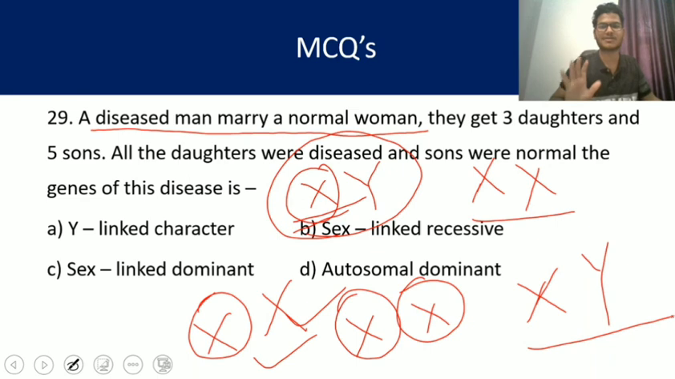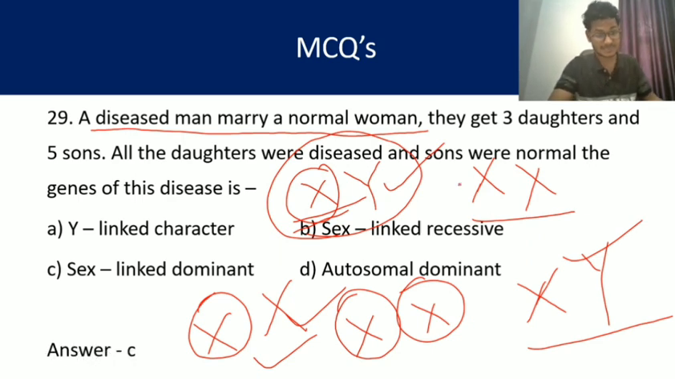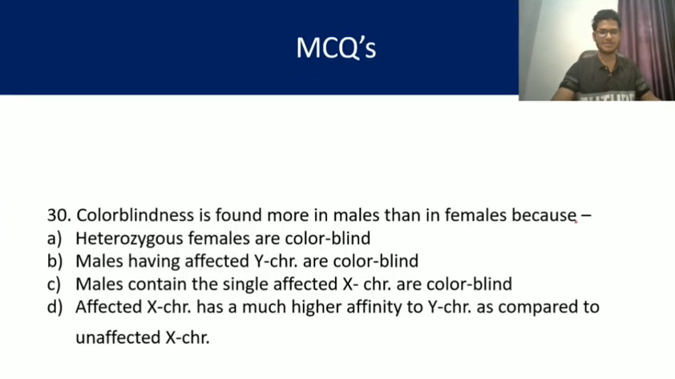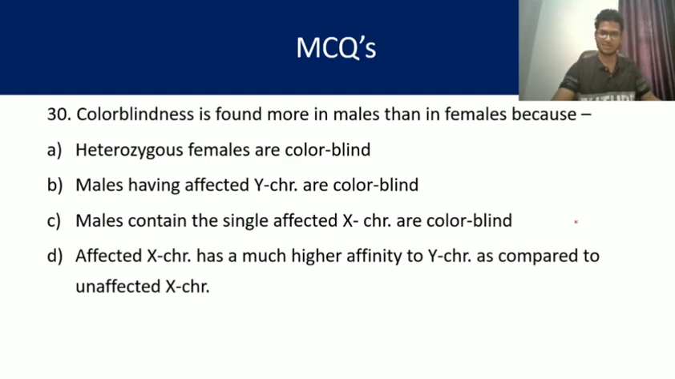All the sons are normal. Why? Because the father is affected and it will give the Y chromosome to the sons. As Y chromosome does not carry the diseased character, all the 5 sons are normal, but the 3 daughters are affected. So my dear friends, answer is C, sex linked dominant. Okay, clear? So let's move on. Question number 30. If you have any doubt, you can comment so that I will explain all the answers in the next class again.